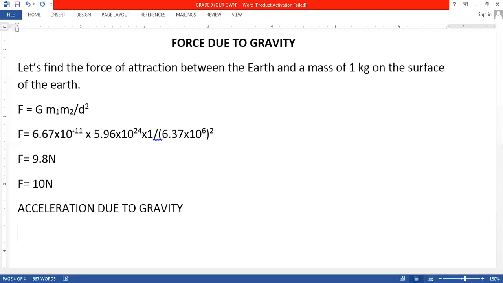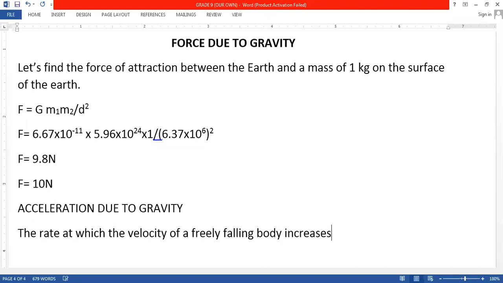Write down the definition, all of you write down with me: the rate at which the velocity of a freely falling body increases is called the acceleration due to gravity.